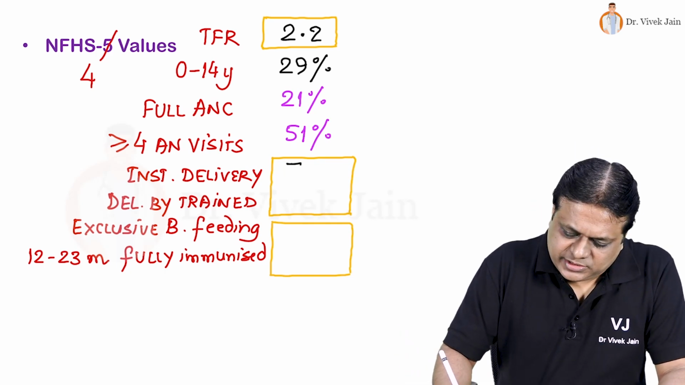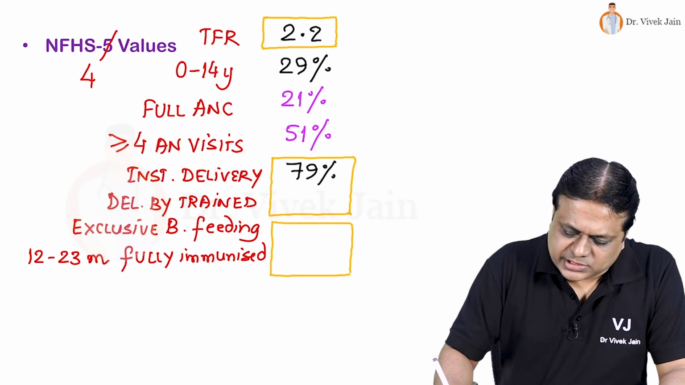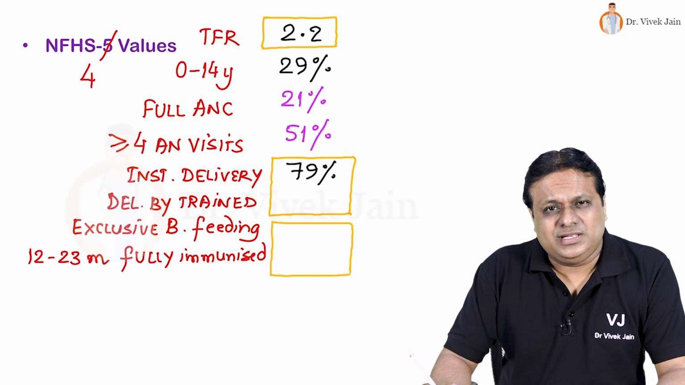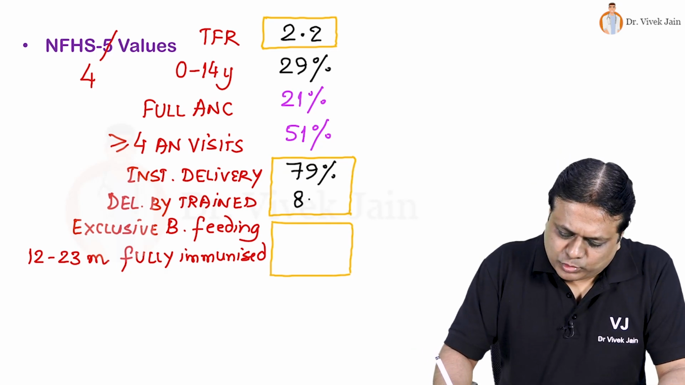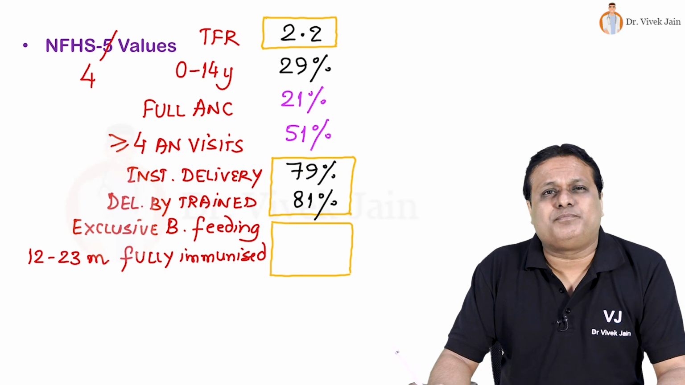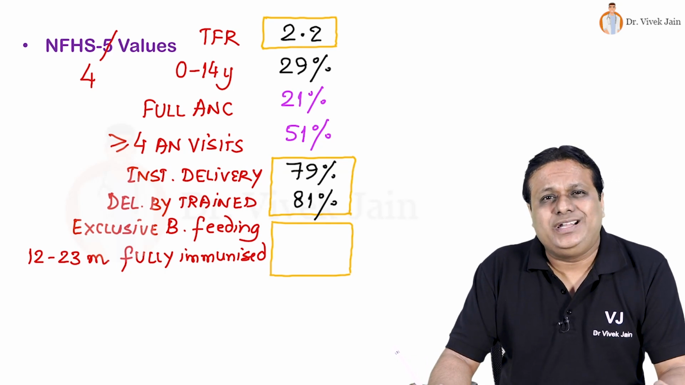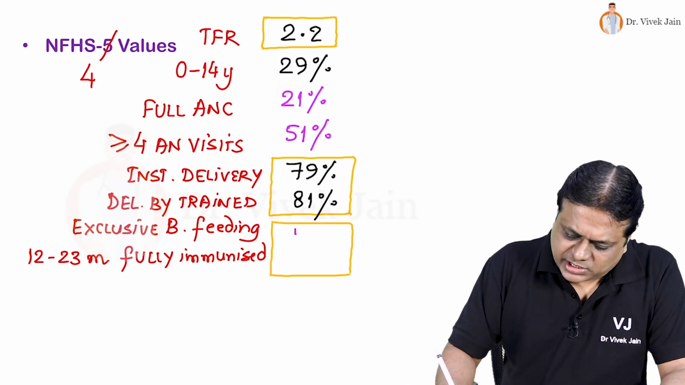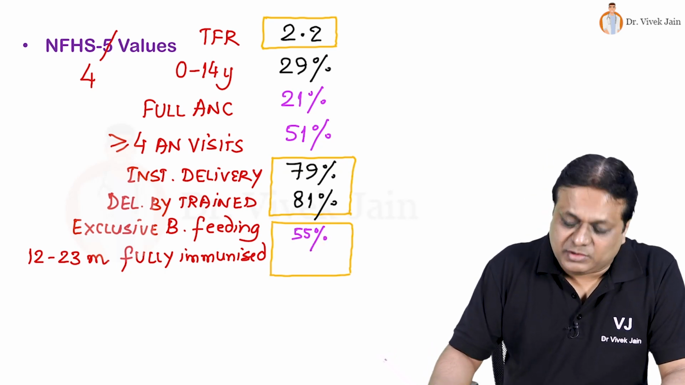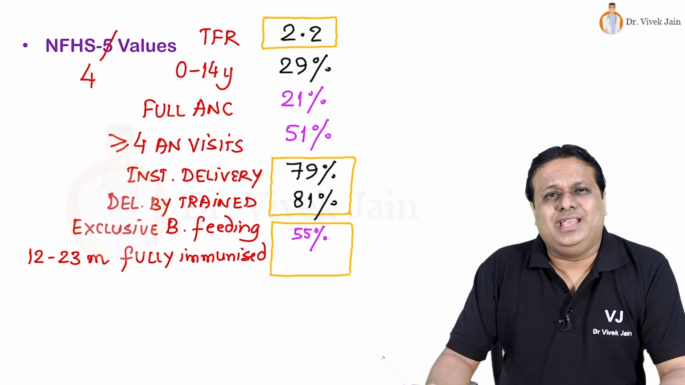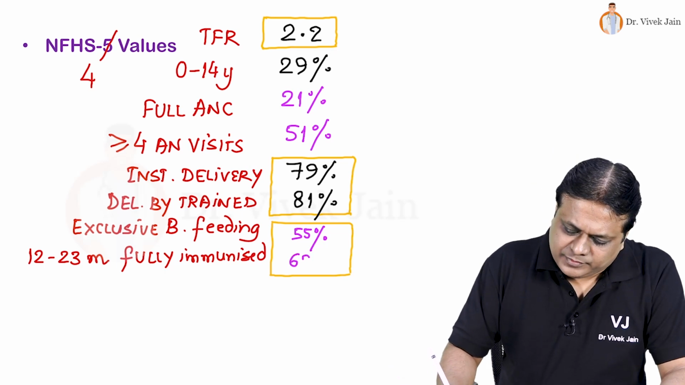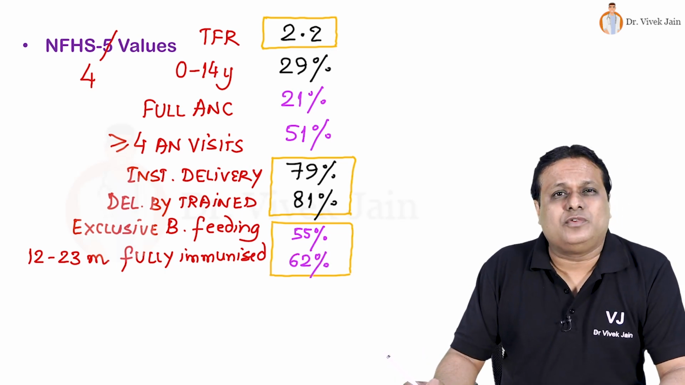Institutional deliveries 79%, that is 4/5 of the antenatal mothers. A similar proportion, 4/5, 81%, got delivered through trained health personnel. Exclusive breastfeeding up to 6 months was done by 55% of the women, and when we looked at immunization coverage in 12 to 23 months of age, that was reported to be complete in 3/5 or 62% of the population of that particular age.